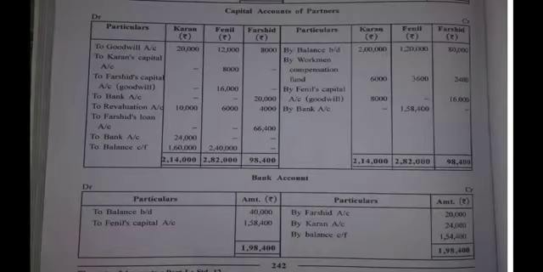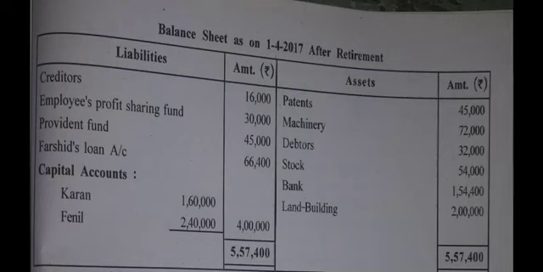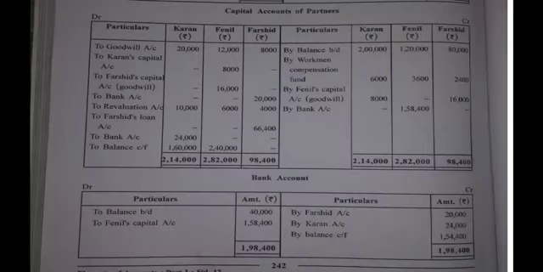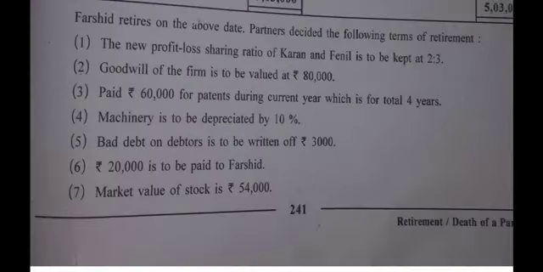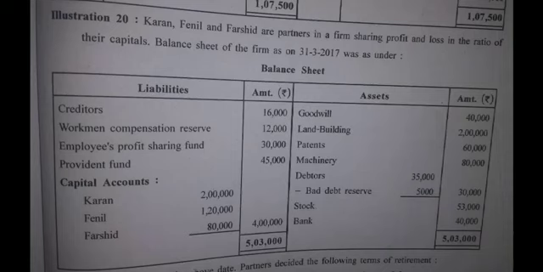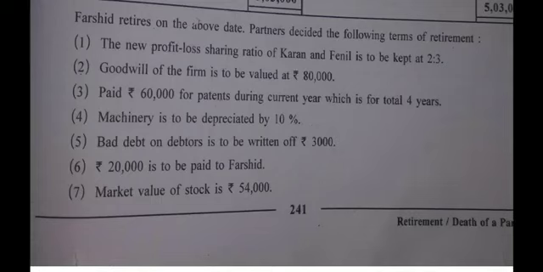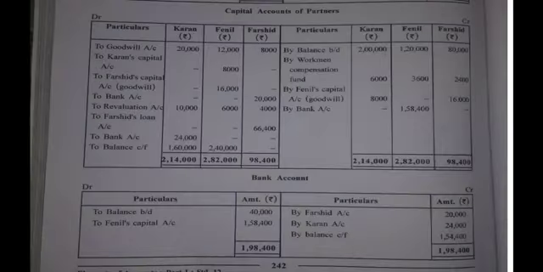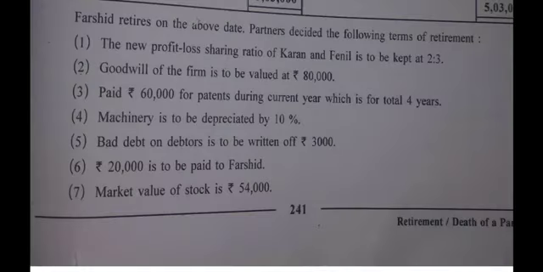This is also not a new point. Creditors, 16,000 as it is. Then workmen compensation reserve. This is to be distributed among partners in their old ratio. Partners' capital accounts credit side by workmen compensation fund. Okay? Again, not a new thing.